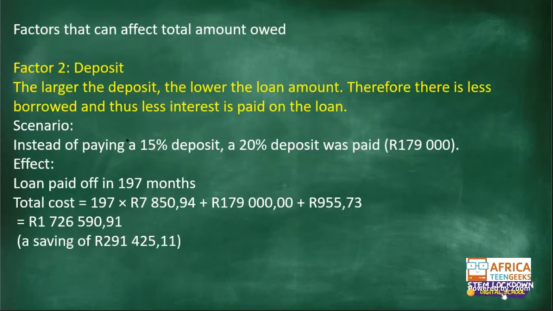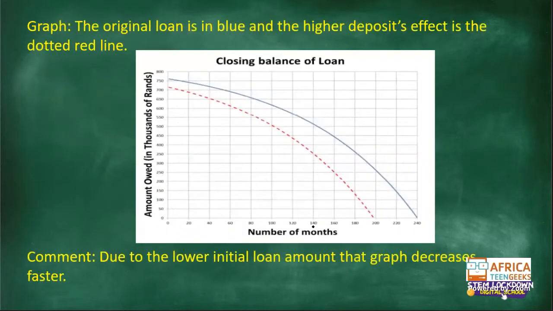Here, we've also discussed it over here. Instead of paying 15% deposit, you could pay 20% deposit. And when you do that, it will also affect your loan time, because then interest would be accumulating on this new loan amount. So your loan could be paid off in 197 months instead of the 240 months. You'll see the difference with this one here.